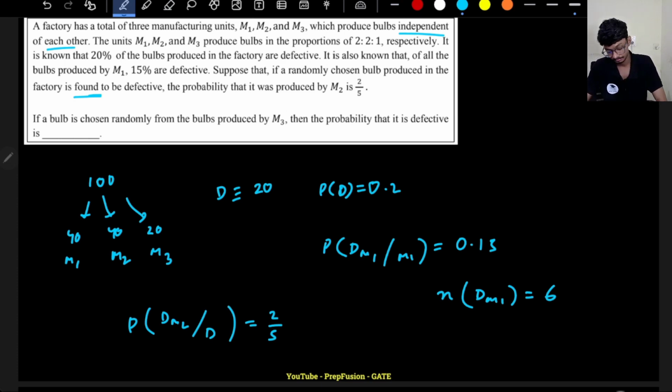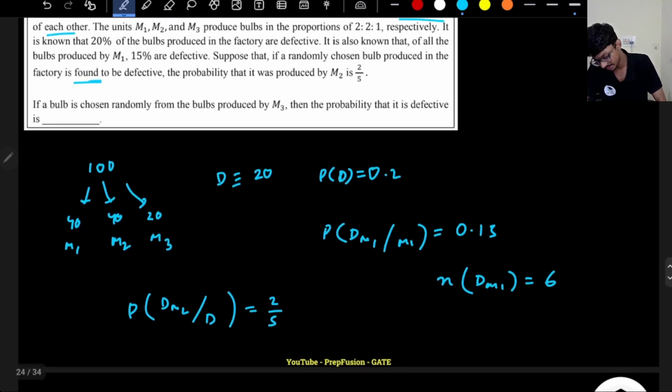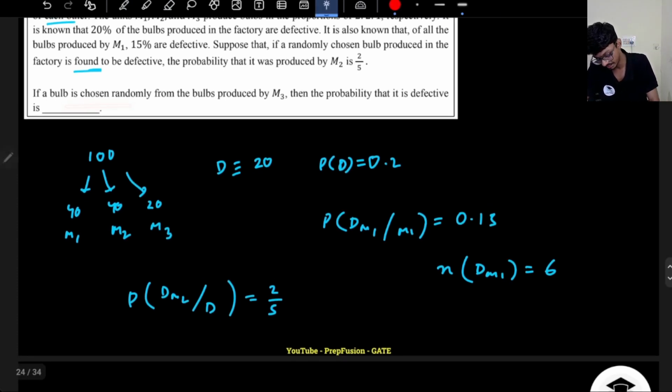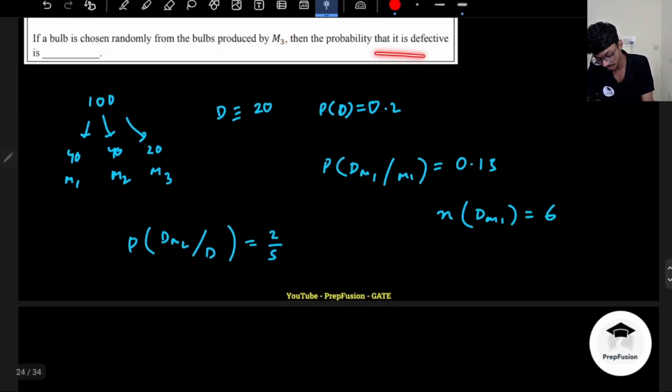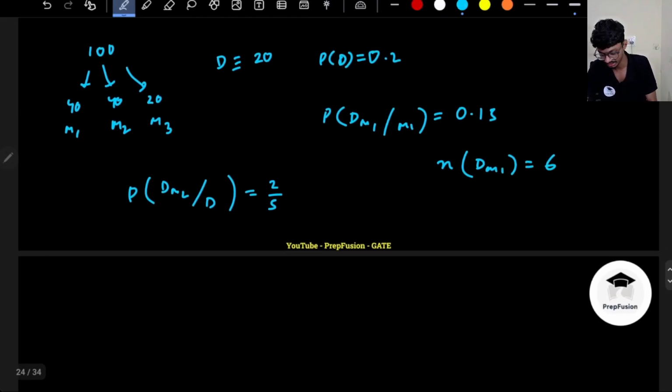Now what are they asking? They're asking if a bulb is chosen randomly from the bulbs produced by M3, what is the probability that it is defective. That means I have chosen a bulb, given that the bulb is from M3, what is the probability that it will come out to be defective? This is the question basically.